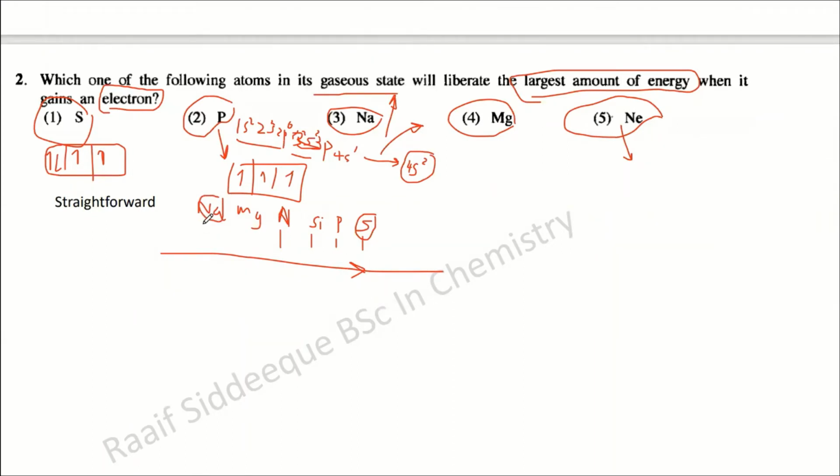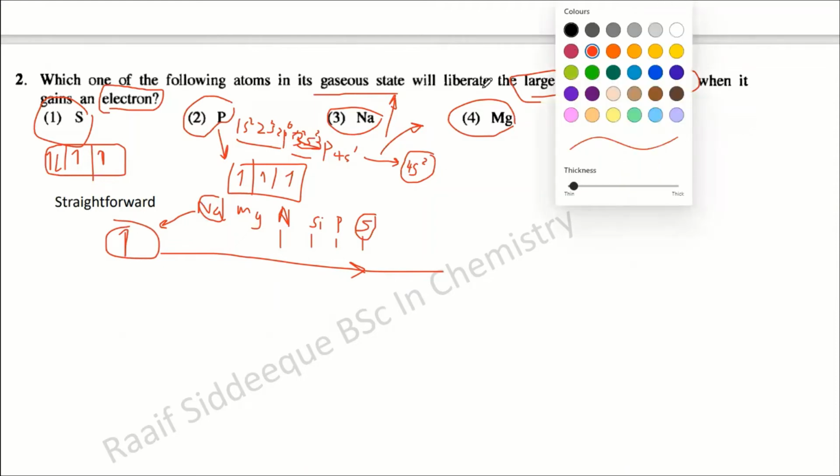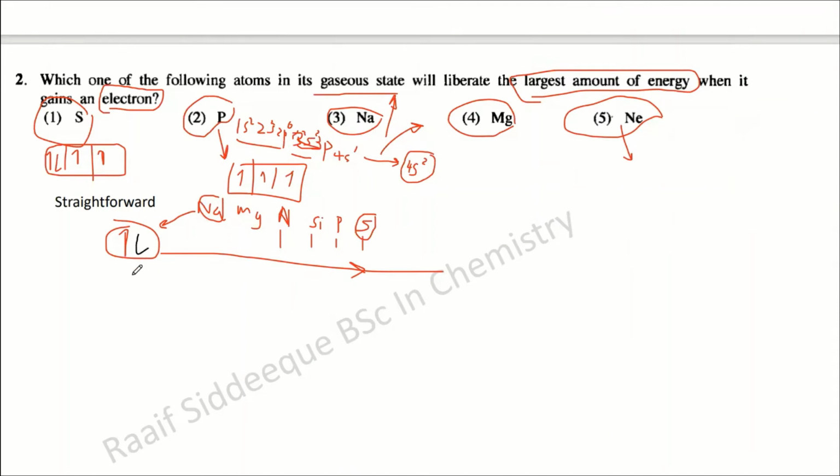Now think about the electron affinity. Sodium has 1 electron in the s orbital, so it can accept an electron, or it can remove this electron and make it empty.